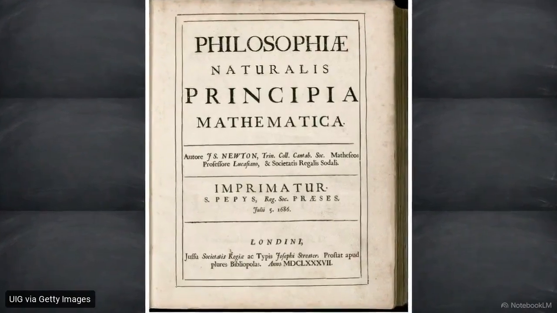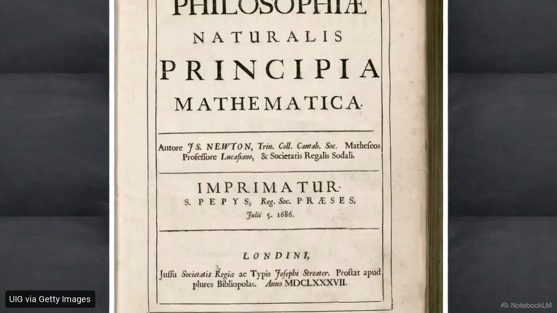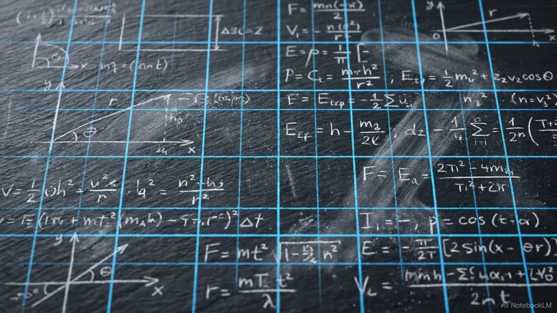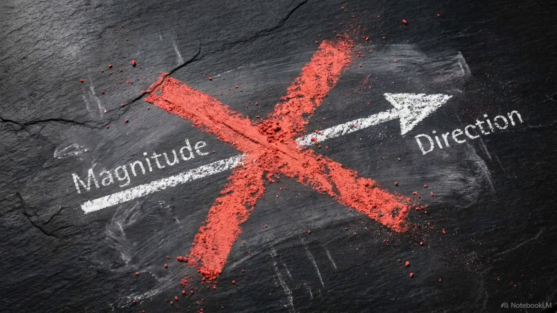In 1687, Isaac Newton published the Principia Mathematica, establishing the mathematical framework for physical laws. To precisely describe the physical universe, physics relies on a strict mathematical language. If you have taken a high school physics class, you are likely taught a very specific definition of a vector, a physical quantity that possesses both magnitude and direction.